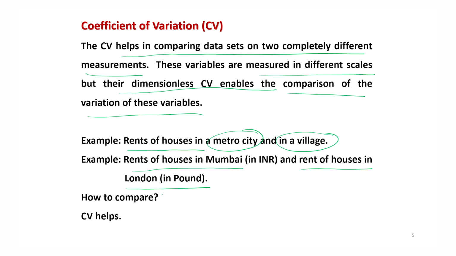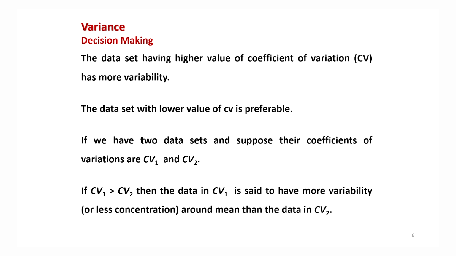So, now how to compare? In such cases, this coefficient of variation helps us. And this can be extended to more than 2 data sets without any problem. And the data set having a higher value of coefficient of variation is said to have more variability. And obviously, any data set which has a lower variance is always preferable, right?